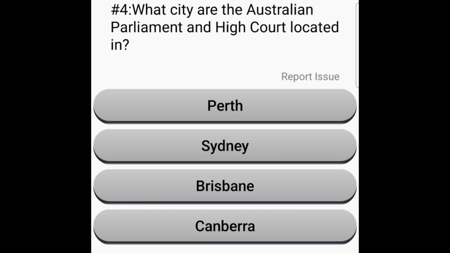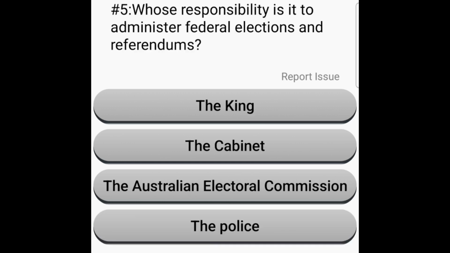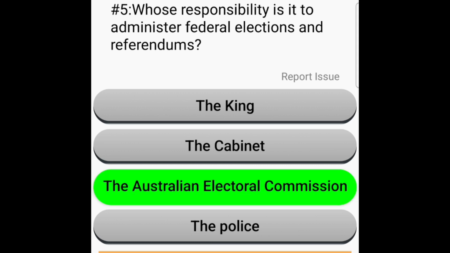What city are the Australian Parliament and High Court located in? Perth, Sydney, Brisbane, Canberra. Canberra. Whose responsibility is it to administer federal elections and referendums? The King, the Cabinet, the Australian Electoral Commission, the police. The Australian Electoral Commission, or AEC, is an agency of the Commonwealth which administers federal elections and referendums and maintains the Commonwealth electoral roll.